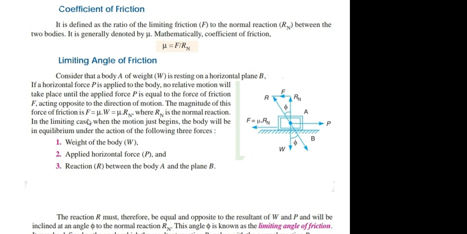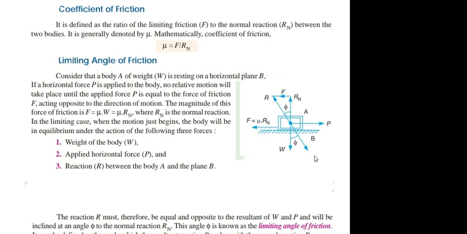The magnitude of this frictional force is written as F is equal to mu into Rn, where Rn is the normal reaction, which is equal in magnitude and opposite in direction to the weight of the body W. In the limiting case, when the motion just begins, the body will be in equilibrium under the following three forces. One, the weight of the body W acting in downward direction.